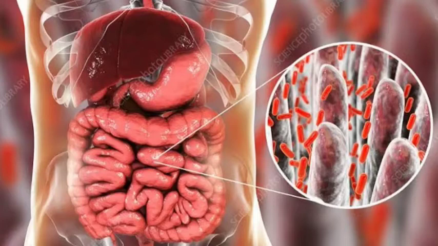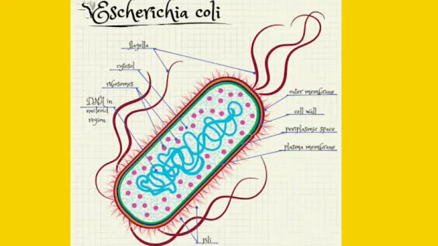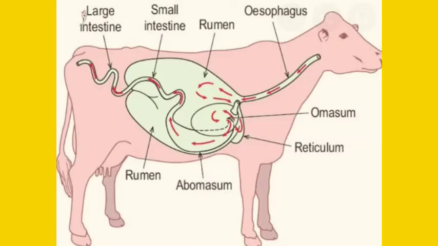You can say that they are the building blocks of a healthy body. Then vitamin K, what is the importance of vitamin K? Vitamin K is responsible for blood clotting and healthy bones. Now what is the bacteria that is found in the human intestine? Yes, Escherichia coli.